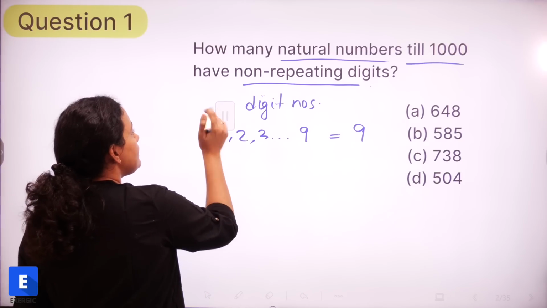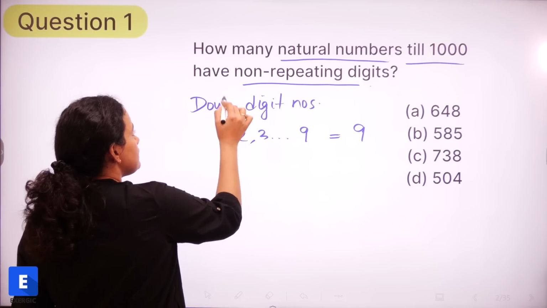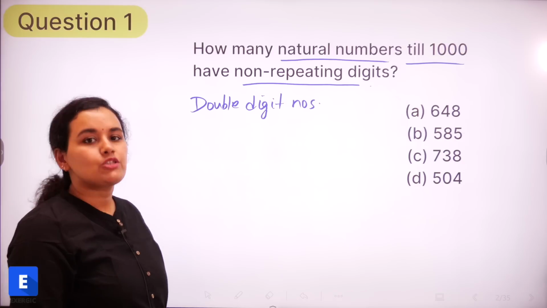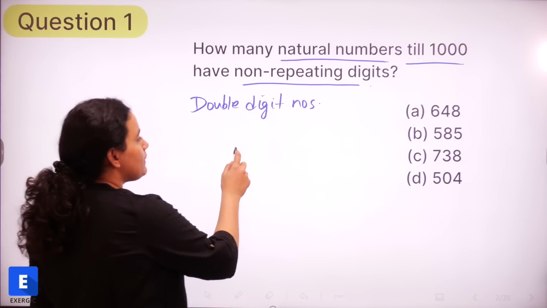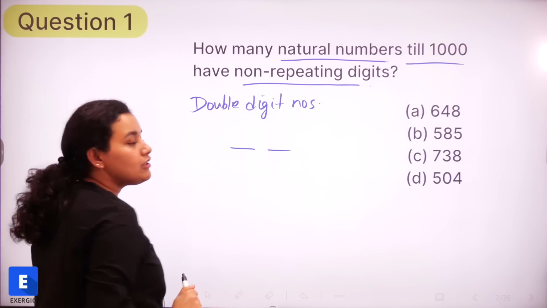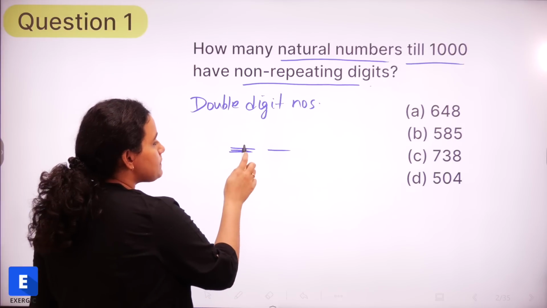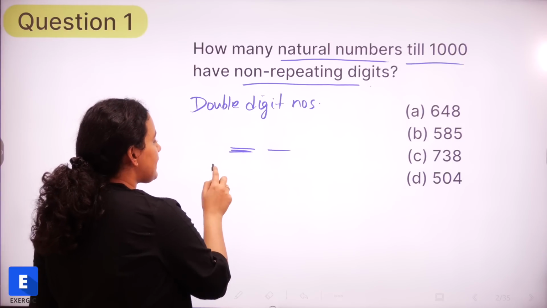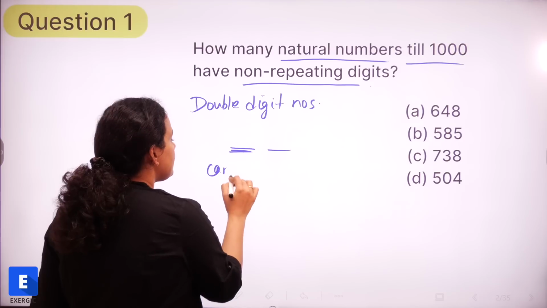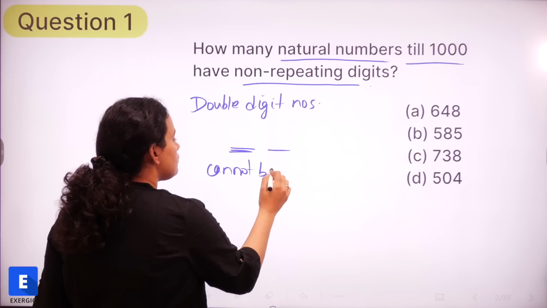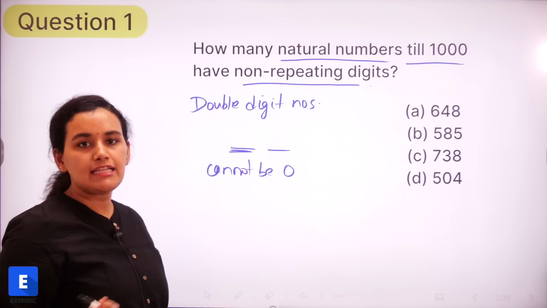Next, we are going to look at double digit numbers. In double digit numbers, we are going to have a tens place and a units place. Now, what is the speciality of this tens place? It cannot be 0. We can't have the tens place as 0.